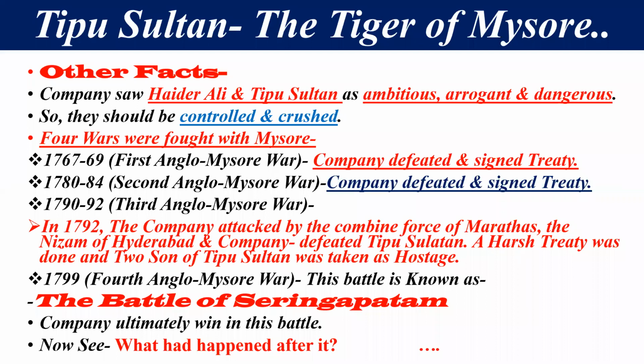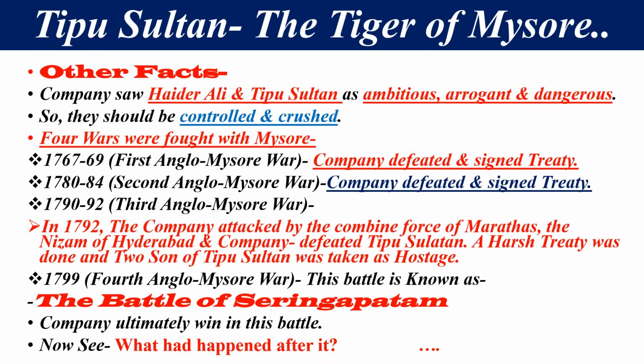Now, my dear student, we will see in the next point what happened after it. This would be more tragic. The reason is that the tiger of Mysore died, and there were 4 wars. In the first two wars, the company was defeated, but in the third war, Nizam of Hyderabad and the Marathas helped the company to defeat Tipu Sultan.